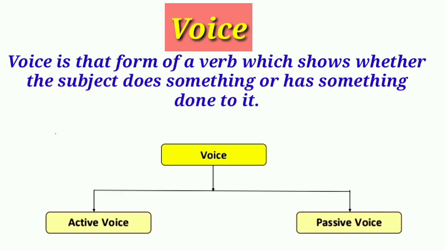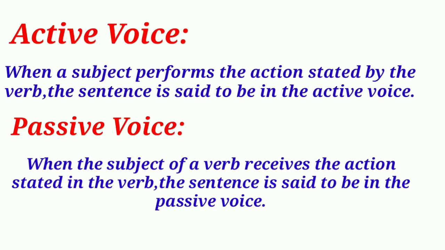Voice. Voice is that form of a verb which shows whether the subject does something or has something done to it. There are two kinds of voice, active voice and passive voice. Active voice: when a subject performs the action stated by the verb, the sentence is said to be in the active voice. And when the subject of a verb receives the action stated in the verb, the sentence is said to be in the passive voice.